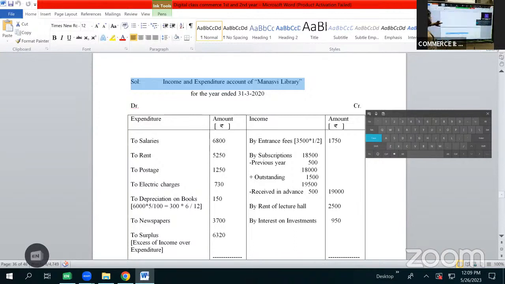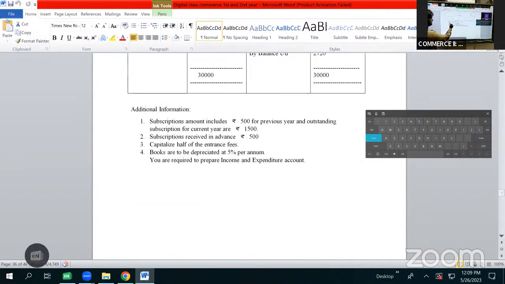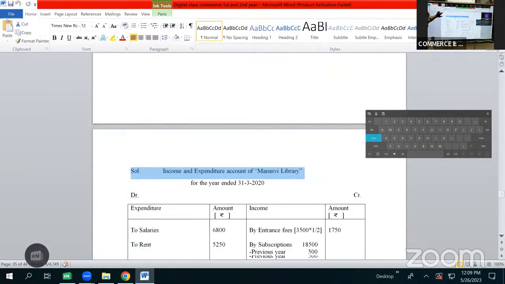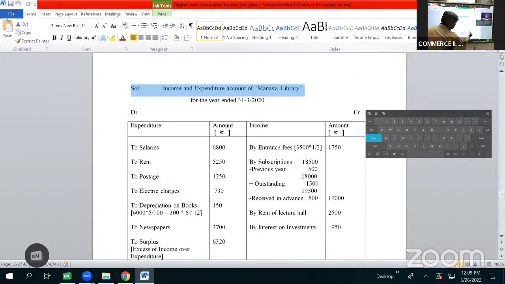Then we also have another adjustment on subscription as subscriptions received in advance 500, which is related to next year. So which will be subtracted here. So less received in advance 500. So subtracting 500 from 19,500, it becomes 19,000.